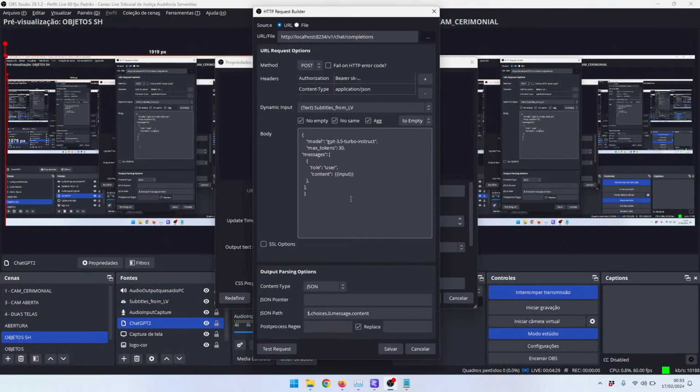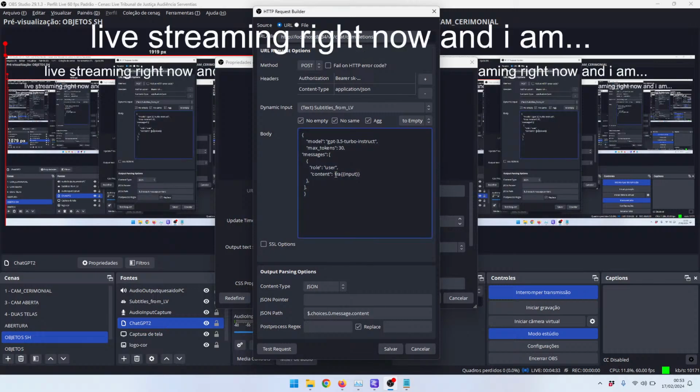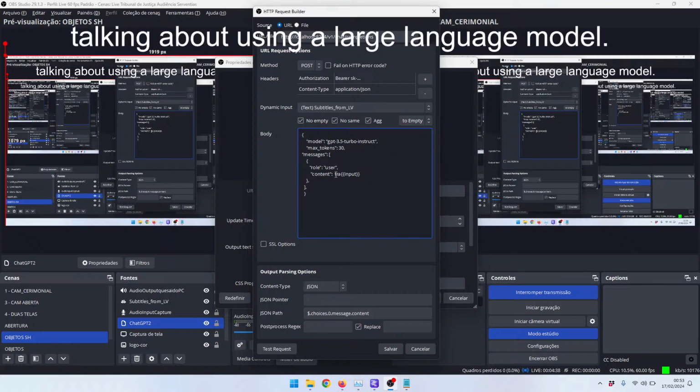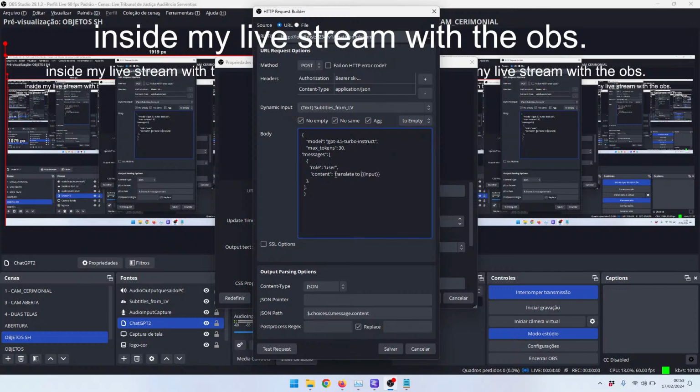Hi, I am live streaming right now, and I am talking about using a large language model inside my live stream with the OBS while using LM Studio software as a sidekick.